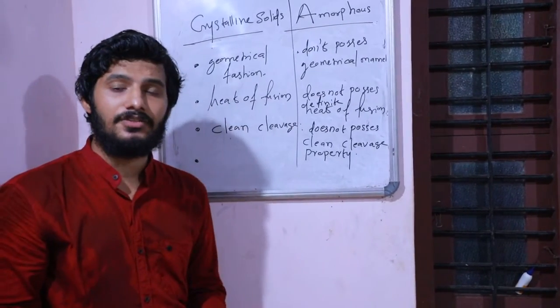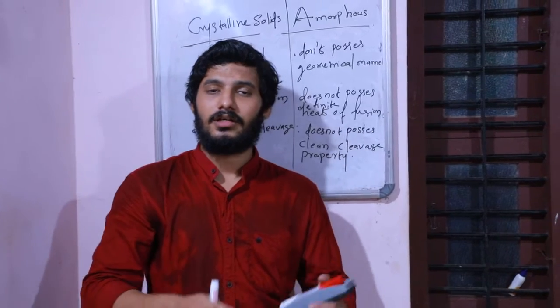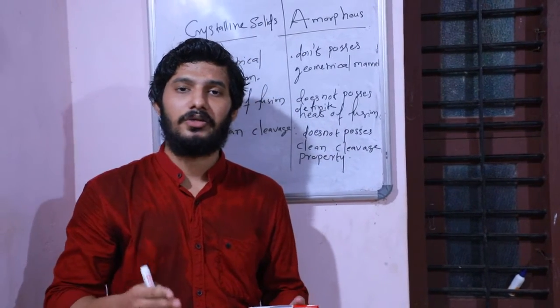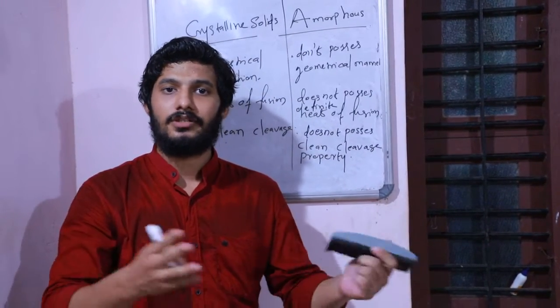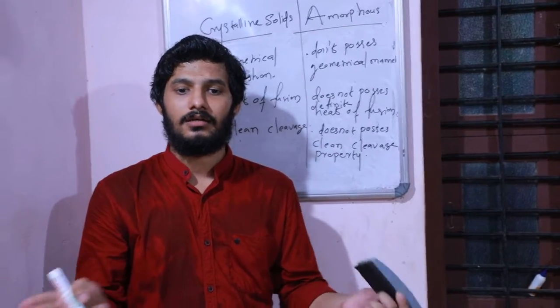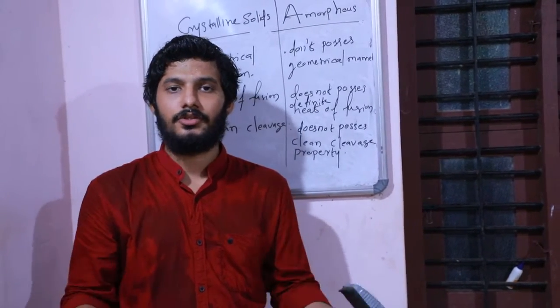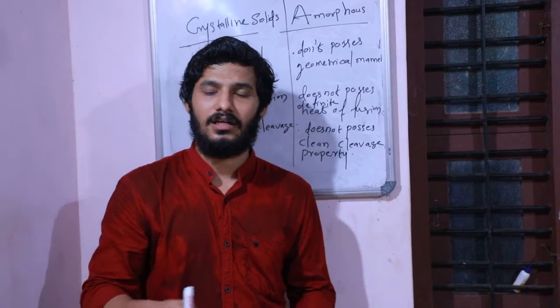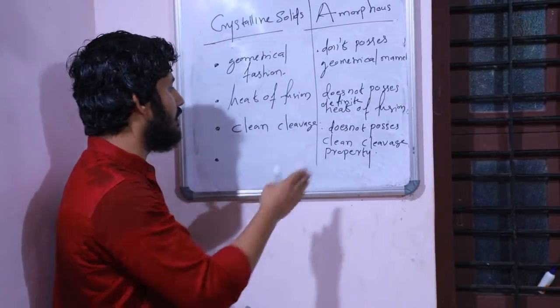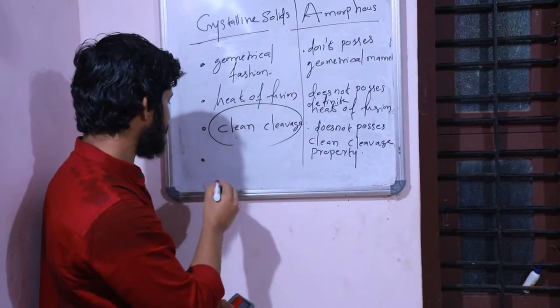What do you mean by clean cleavage property? It means when a crystalline material is cut using a sharp-edged knife, we get two separate clean crystals.